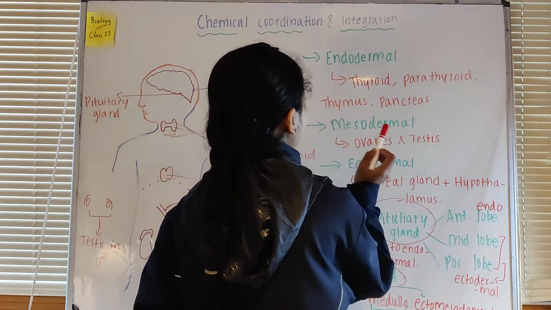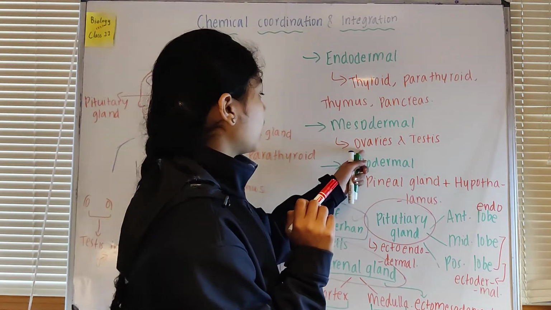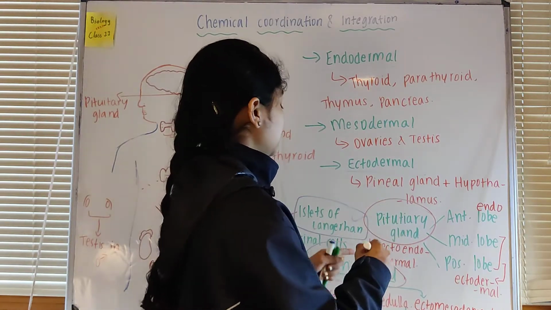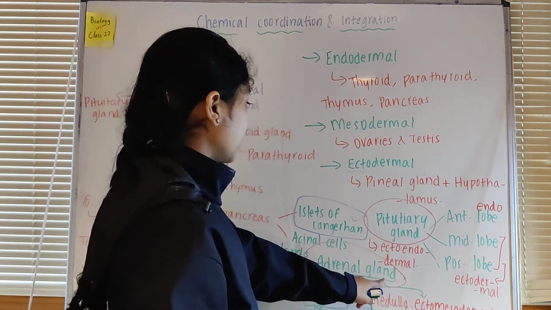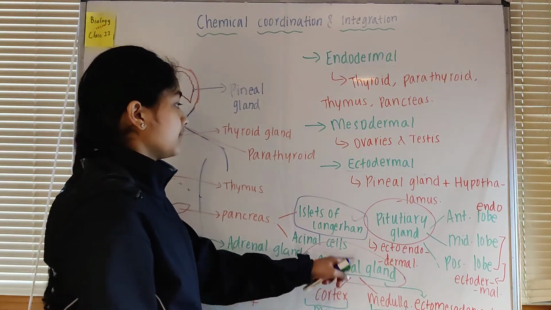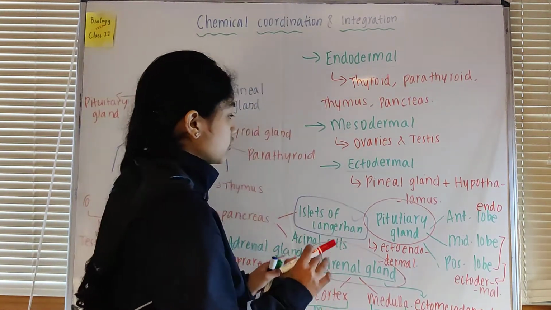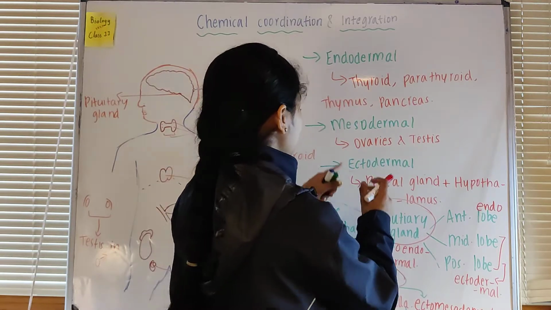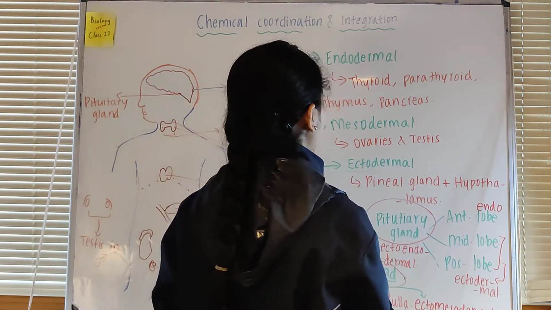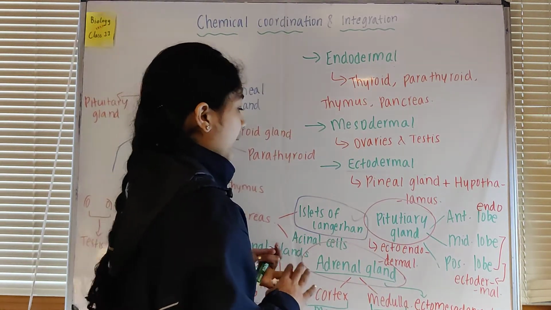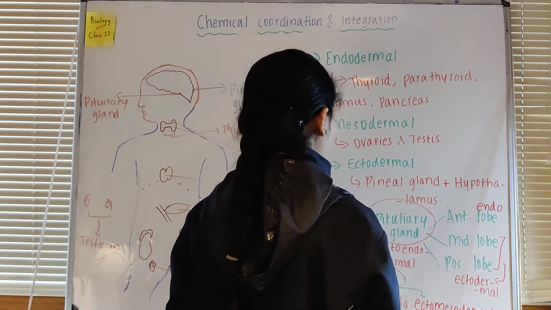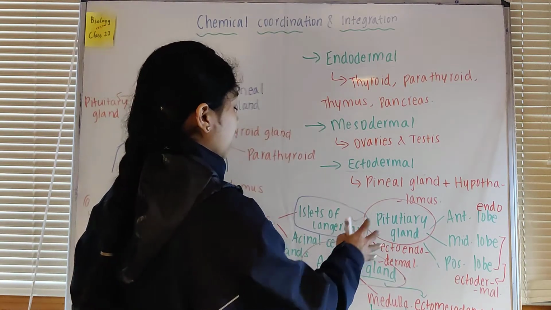For mesodermal in origin, we talk about the ovaries, testes, as well as the adrenal gland, which just has some portion of mesodermal origin. Ectodermal in origin are the pineal gland, hypothalamus, pituitary gland and adrenal gland. Why are we taking both of them?